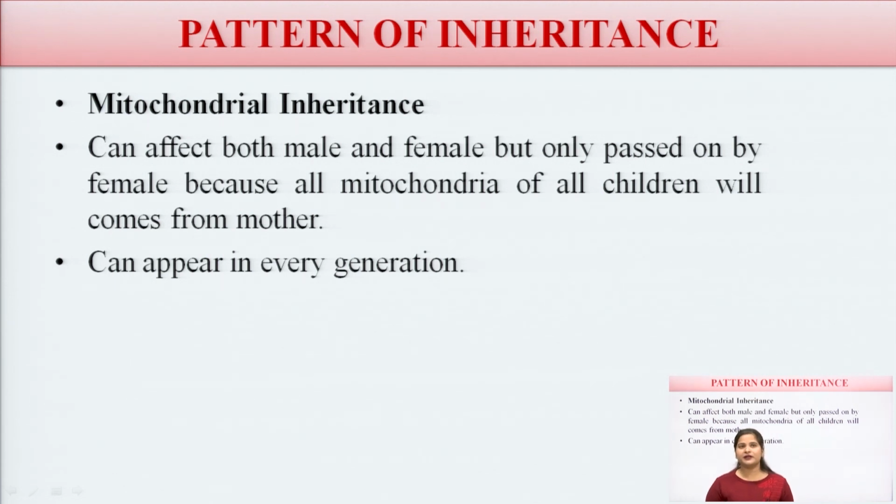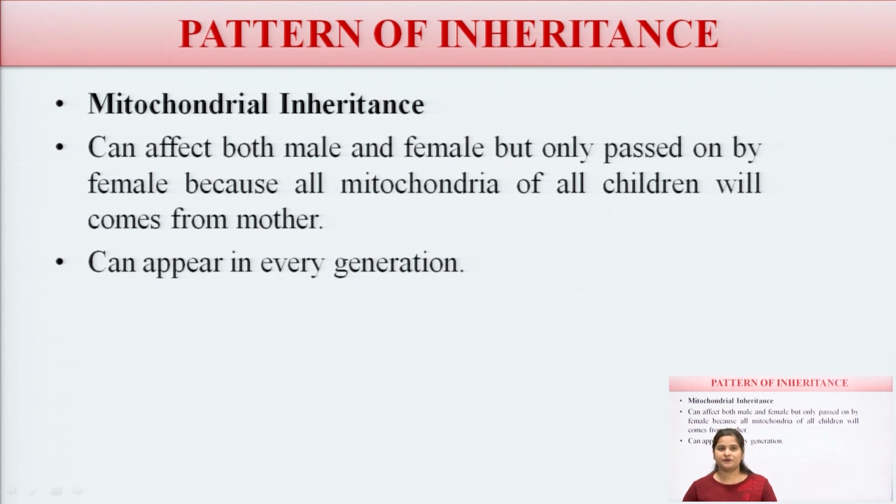Now, next one is mitochondrial inheritance. Mitochondrial inheritance can affect both male and female, but it is only passed on by the female, because the mitochondria of all children come from the mother. It is passed on to the child by the mother.